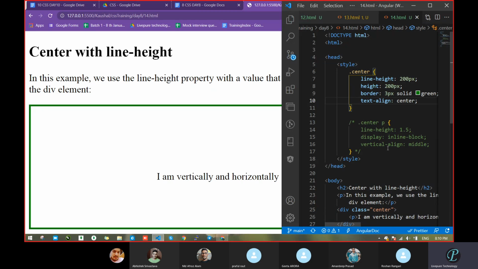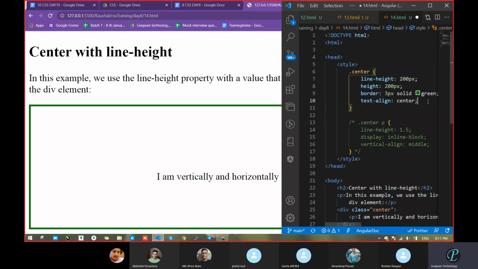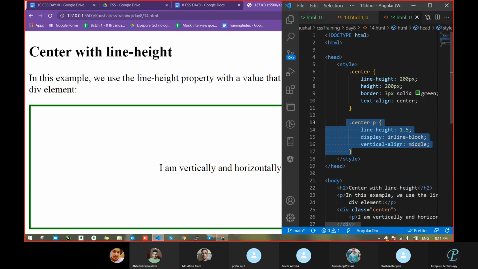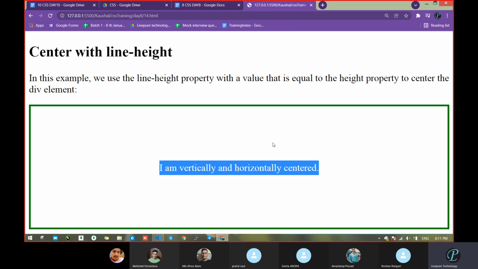Now it came in the center, and now first uncomment. Wait, I will not uncomment. I will take this line only. It has not moved. Just one second. Because it is making that block level. It moved.